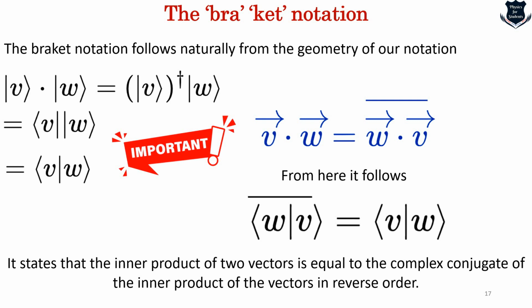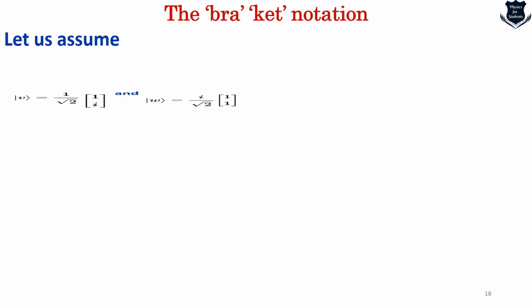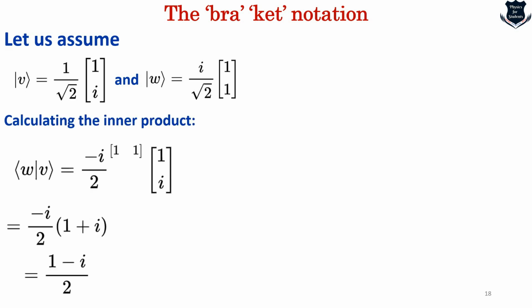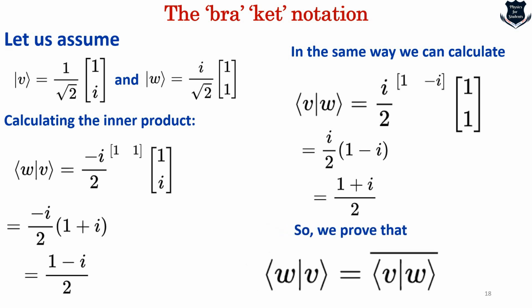Okay, now let me demonstrate this inner product of the two vectors and the complex conjugate with a very simple example, and I'm sure that you're going to enjoy it. So let us assume that we got two vectors, v equal to this one and w equal to this one, and if we calculate the inner product, we get this. So the left hand side is the result of the inner product, 1 minus i divided by 2. In the same way we can calculate the inner product of w and v, and strangely enough we get this. So what we prove is that the inner product is basically the complex conjugate. Automatically 1 minus i becomes 1 plus i divided by 2. So we have proved that.